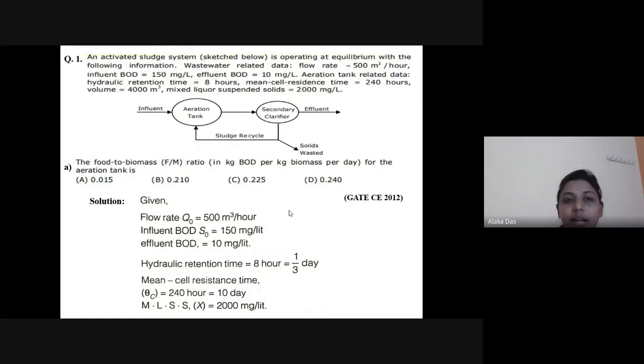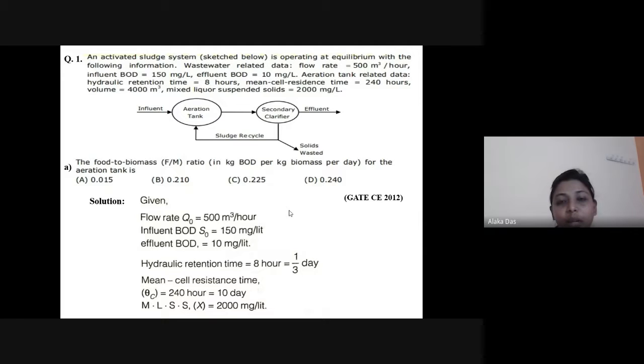Here we have an activated sludge system operating at equilibrium with the following wastewater data. The flow rate is 500 meter cube per hour. Influent BOD is 150 mg per liter. Effluent BOD is 10 mg per liter. The aeration tank has a hydraulic retention time of 8 hours. Mean cell residence time, that is theta C, is 240 hours, that is we can consider it 10 days. The volume is 400 meter cube. Mixed liquor suspended solids, that is MLSS, is 200 mg per liter.